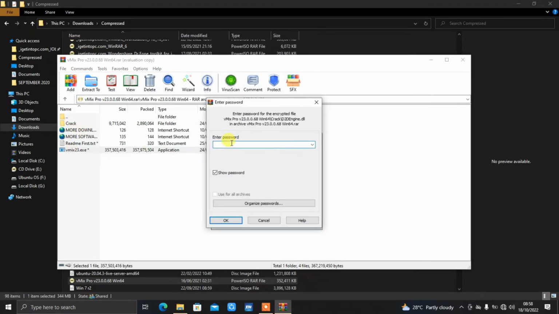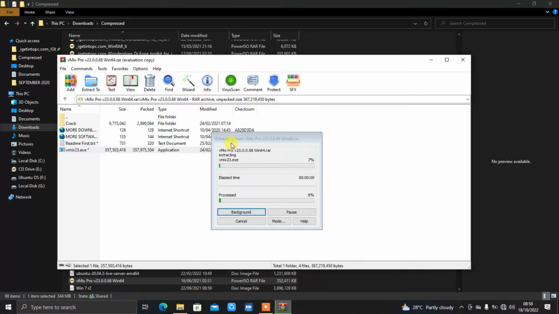I think I'll use www.download.net. Okay, so strategy.